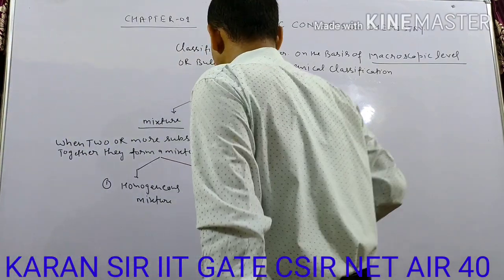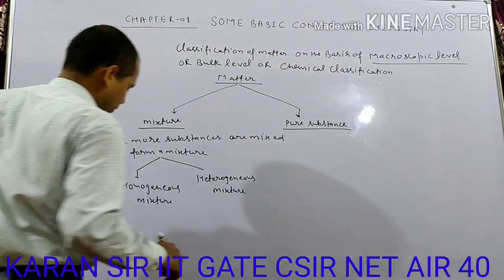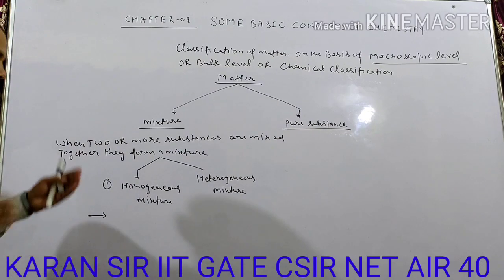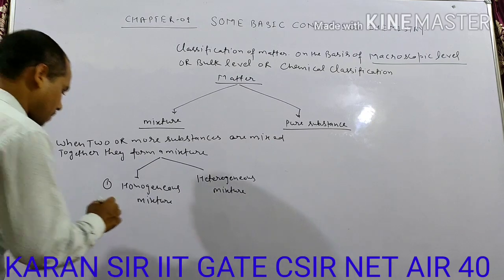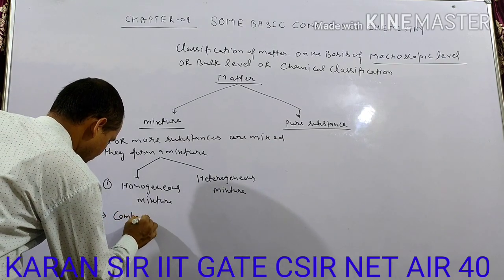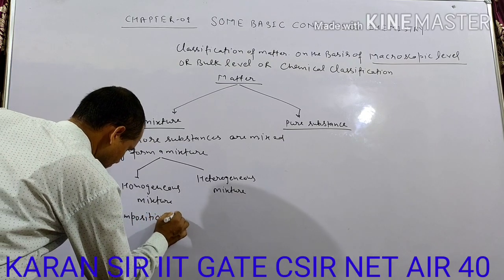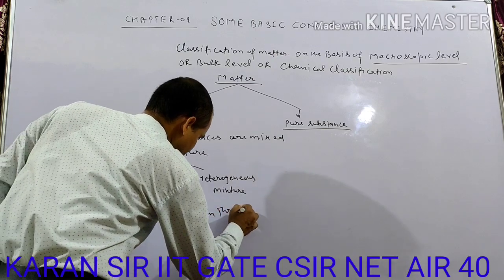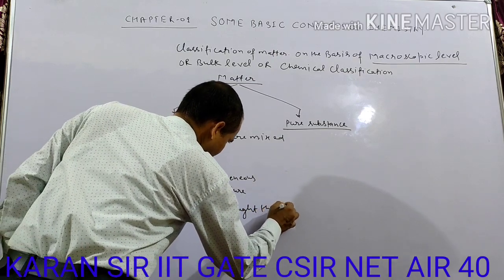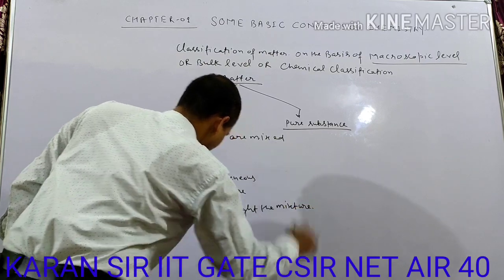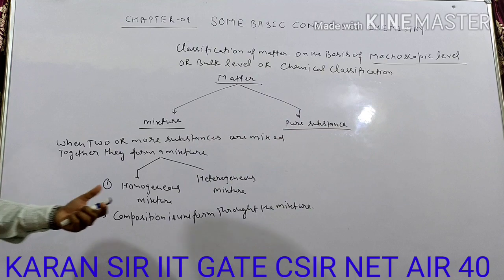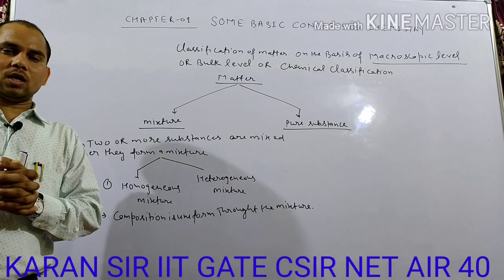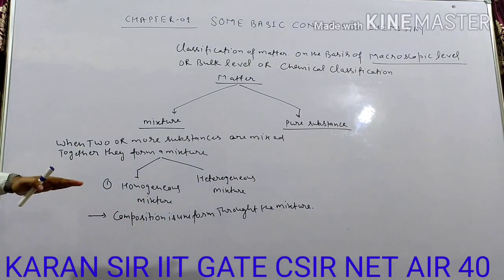First of all, we take the homogeneous mixture. We are going to see some properties of the homogeneous mixture. Number first, composition is uniform throughout the mixture. Composition is uniform throughout the mixture means components of the mixture are mixed completely with each other. So this is the first property of the homogeneous mixture.